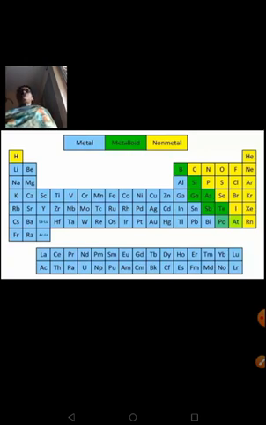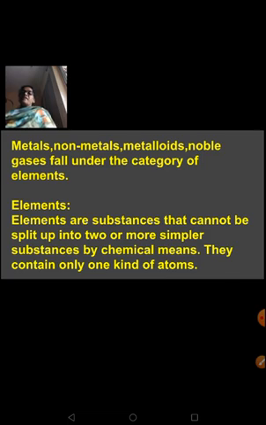So it's just to say that metals and non-metals come under the category of elements because they are all made up of only one kind of atoms. They do not have any other combination with them. So metals, non-metals, metalloids, noble gases, they all fall under the category of elements because elements are substances that cannot be split up into 2 or more simpler substances by chemical means. They contain only one kind of atoms.